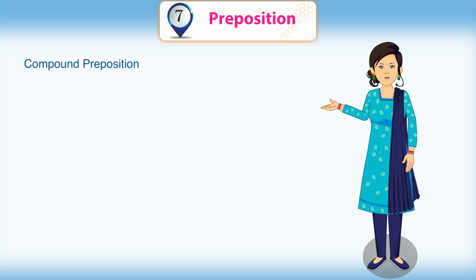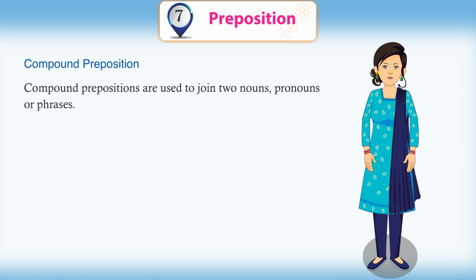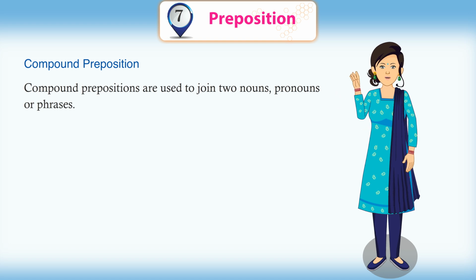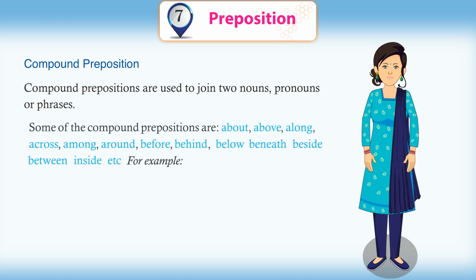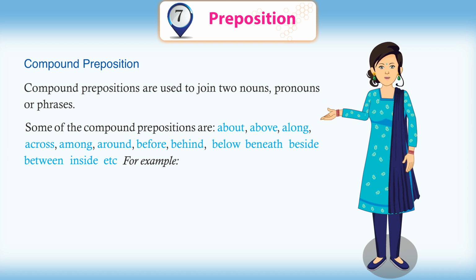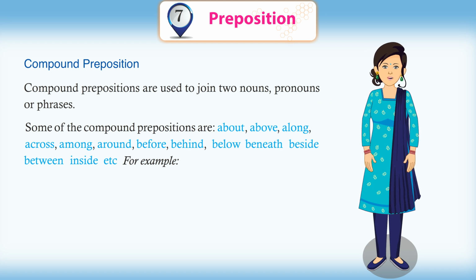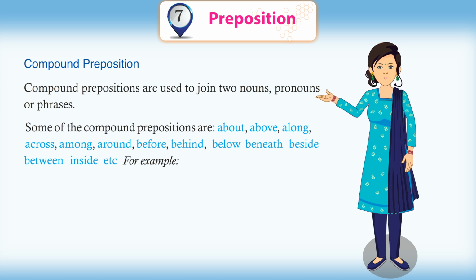Compound preposition. Compound prepositions are used to join two nouns, pronouns, or phrases. Some of the compound prepositions are about, above, along, across, among, around, before, behind, below, beneath, beside, between, inside, etc.